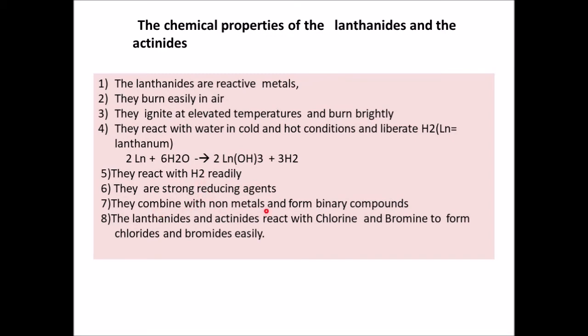They combine with non-metals and form binary compounds. So, lanthanum chloride, the halogens, they are the ones which will combine with lanthanum or lanthanides and form binary compounds. The lanthanides and actinides react with chlorine and bromine to form chlorides and bromides easily.